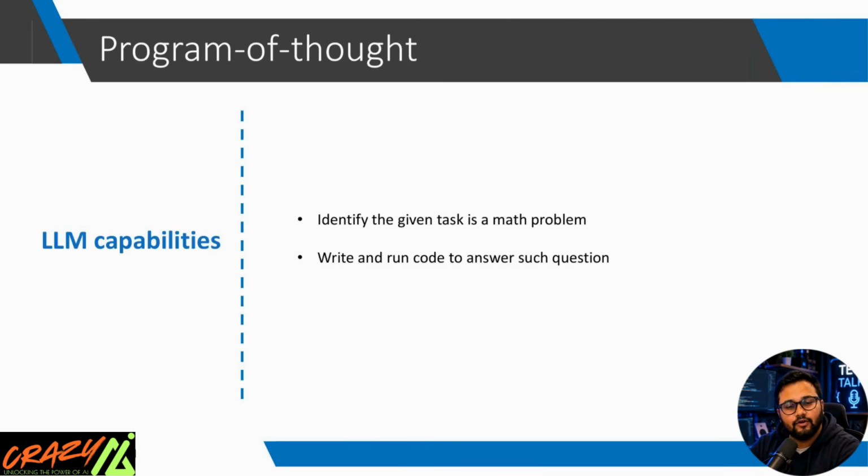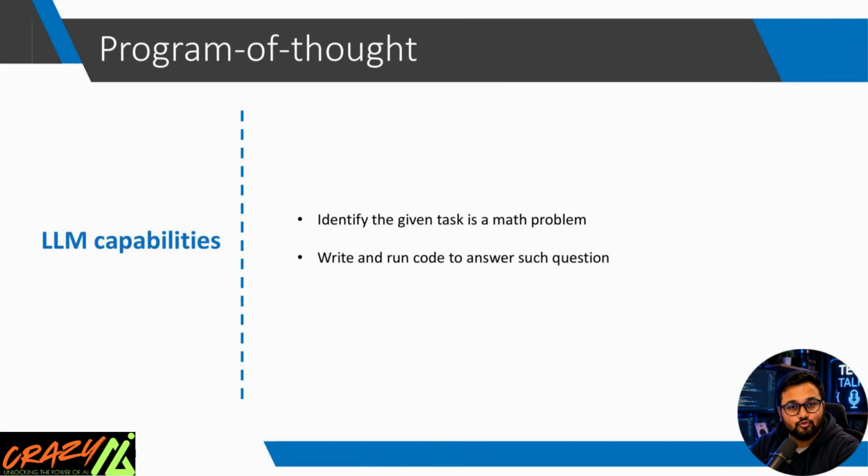So far, we've learned that program of thought helps AI solve mathematical problems by writing code instead of guessing the answer. But here's an interesting question. How does AI know when it should write code? Does someone manually tell ChatGPT, hey, this is a math problem? Or does AI figure it out by itself? The answer is modern large language models are actually smart enough to recognize the type of problem they're solving.